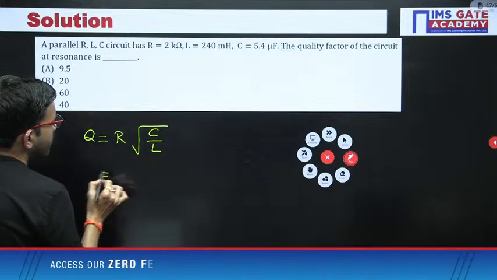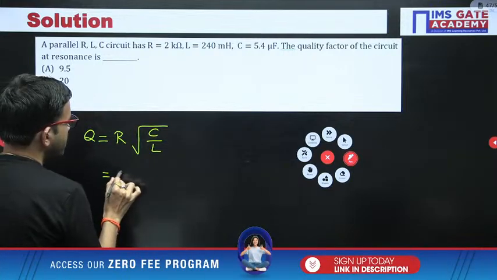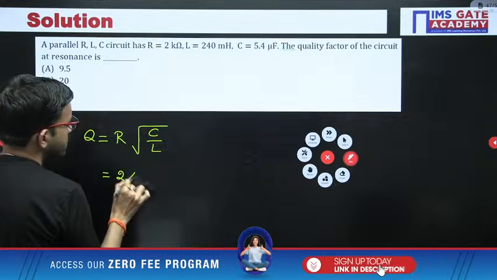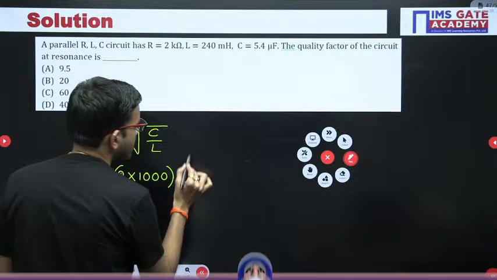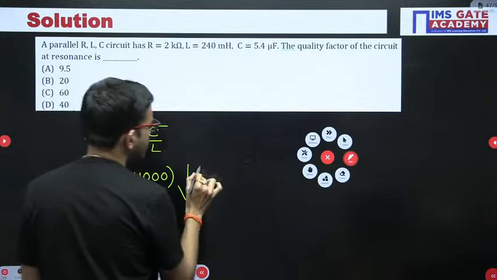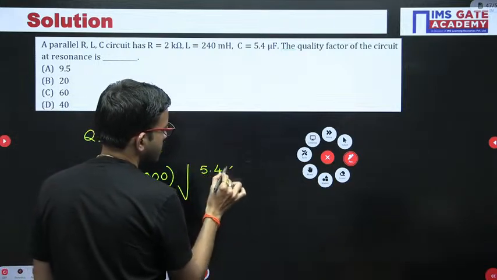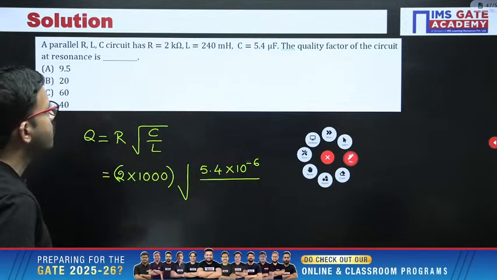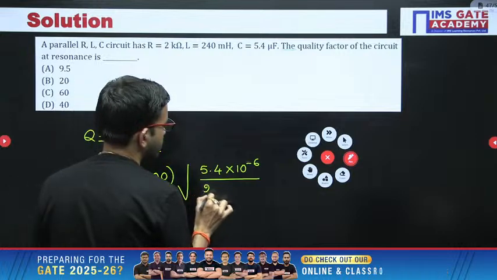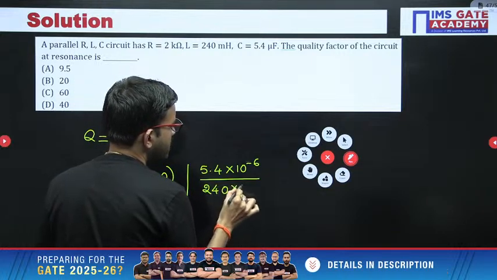Now you can substitute the values. R is 2K, that is 2 into 1000. Capacitor value is 5.4 micro, that is 10 power minus 6. L value is 240 milli, milli means 10 power minus 3.